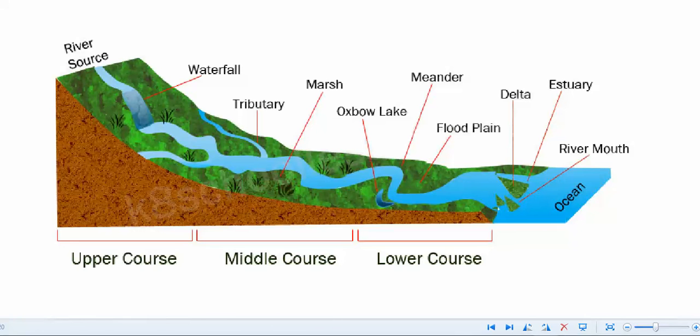All the rivers flowing towards the eastern side of India form deltas. Delta means a triangular shape. And all the main rivers flowing towards the western side of India and merging into the Arabian Sea form estuaries. So these are the features of a river course.